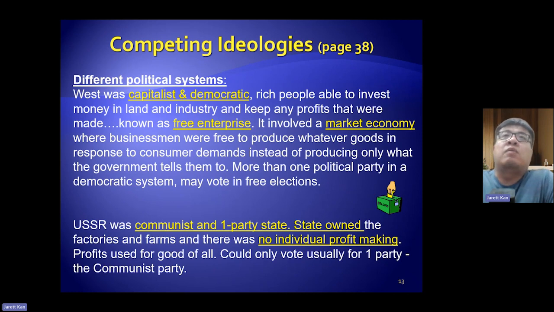Profit use basically was meant to benefit everyone, all right? And the state has a huge amount of control over the profits. Now, in a communist state, basically they could only vote for members within the Communist Party because the Communist Party was the only party. All right, so you can see that the USA and the USSR had different ideologies, different kinds of political systems, and therefore some historians argue that this caused tensions between the two of them, and this resulted in the Cold War.